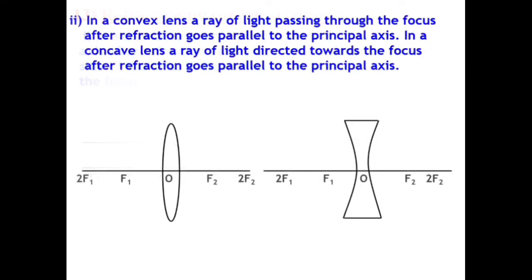The second law is, in convex lens, a ray of light passing through the focus after refraction goes parallel to the principal axis. In a concave lens, a ray of light directed towards the focus after refraction goes parallel to the principal axis.